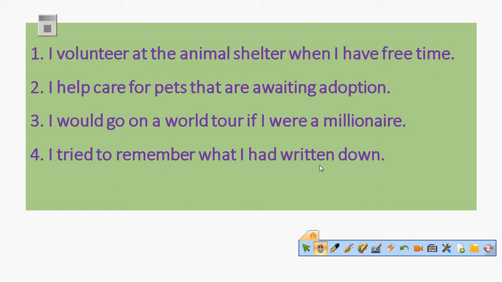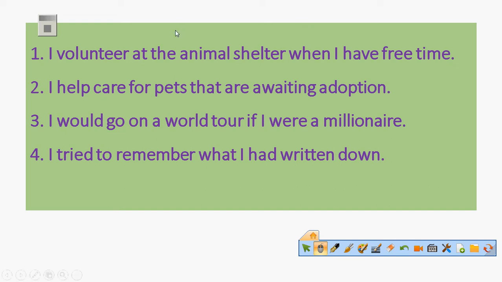But I think they are not simple sentences, as we said before. The first part, or even one of these two parts, is a complete meaning part. I volunteer at the animal shelter. If you stop here, the sentence is full and complete. However, when you say the other part, when I have free time, without the first part, you feel that the meaning is incomplete. It needs another part to complete it, to make it clear.